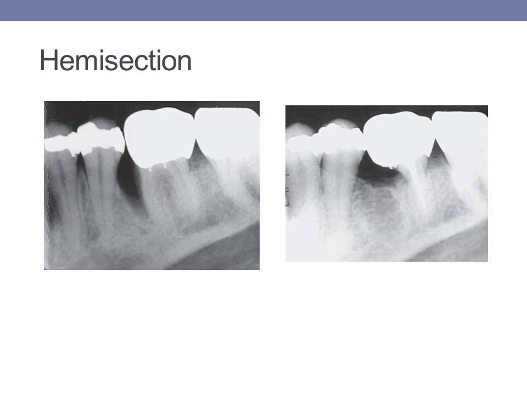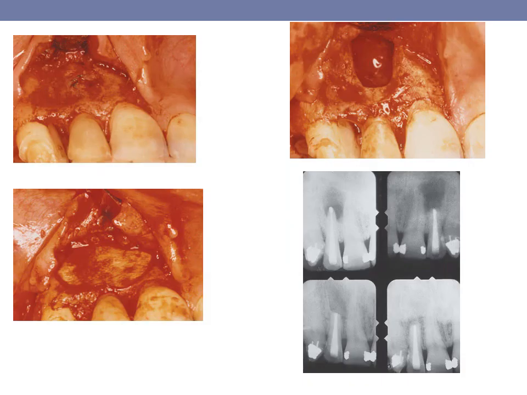Primary periodontal lesion. Primary periodontal lesion with secondary endodontic involvement. Combined endodontic periodontal lesion and iatrogenic periodontal lesions. Also, other types of surgeries can be done, like guided tissue regeneration.